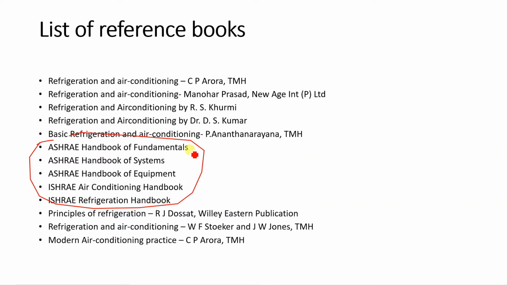These are three ASHRAE handbooks, and below that we have two ISHRAE handbooks, ISHRAE air conditioning handbook and ISHRAE refrigeration handbook. So again, these handbooks are like Bibles. You will be getting all the latest information of the research which is being carried out in the refrigeration and air conditioning field in these handbooks. Some of the content in our syllabus will be taken from these handbooks as well.